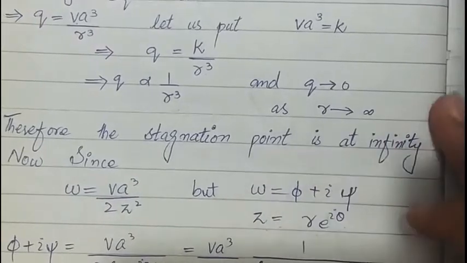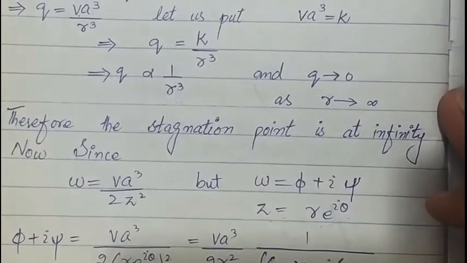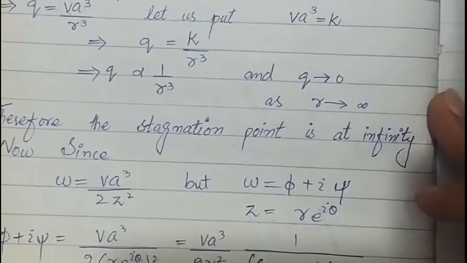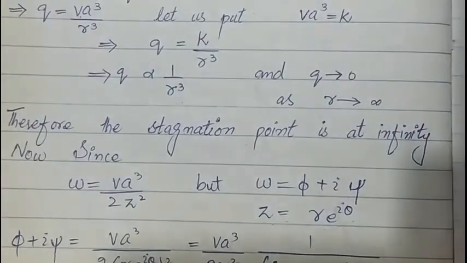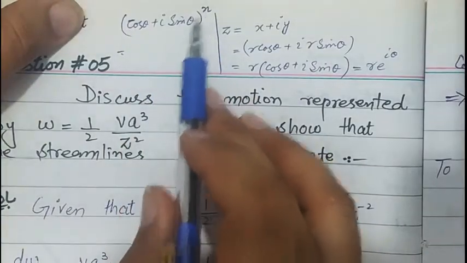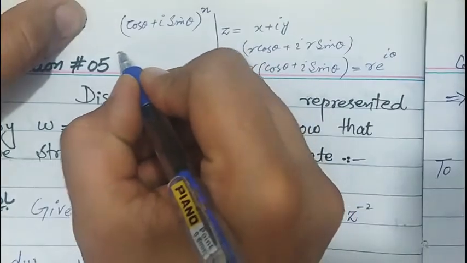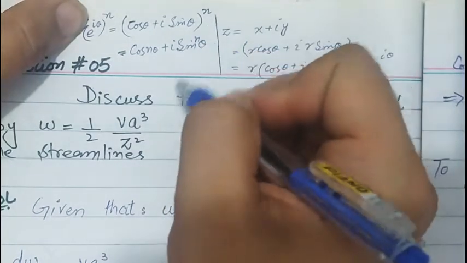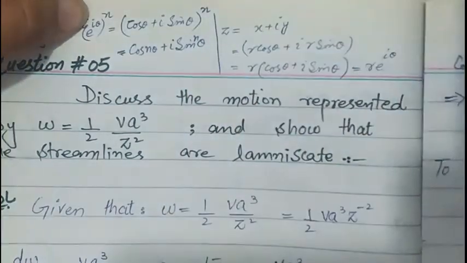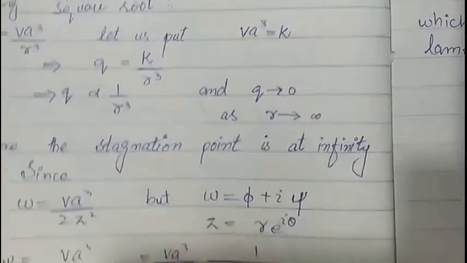This will be evaluated with a formula, and the formula is that cos theta plus iota sin theta power n, which we can write as e power iota theta power n, can be evaluated as cos n theta plus iota sin n theta, and this n can be 1, 2, 3 positive, or negative values. Here we have e power iota theta power 2.